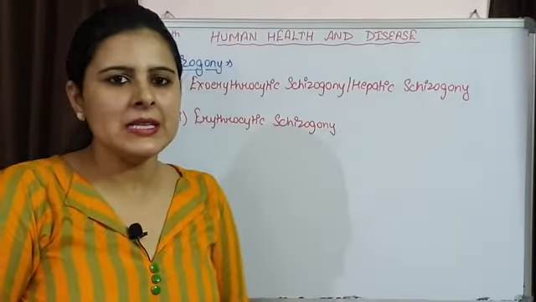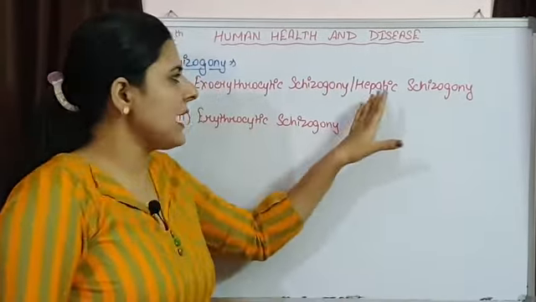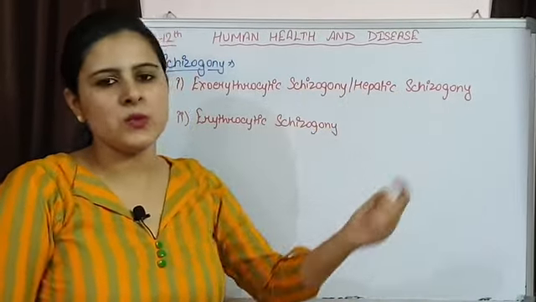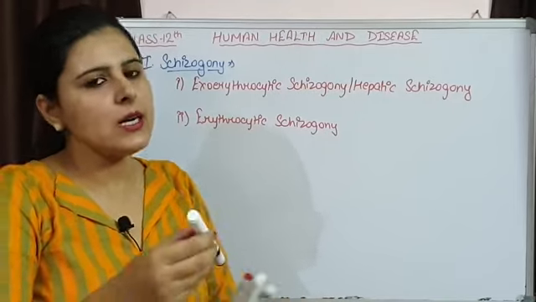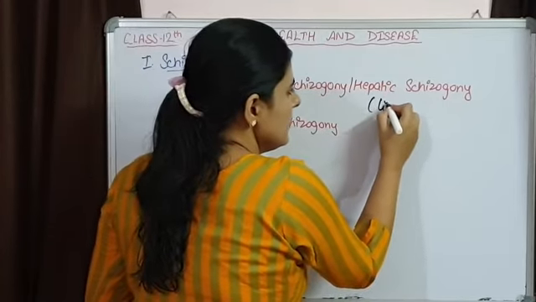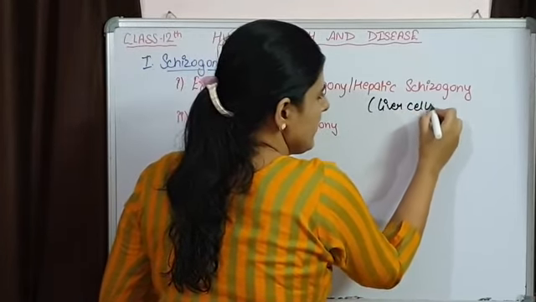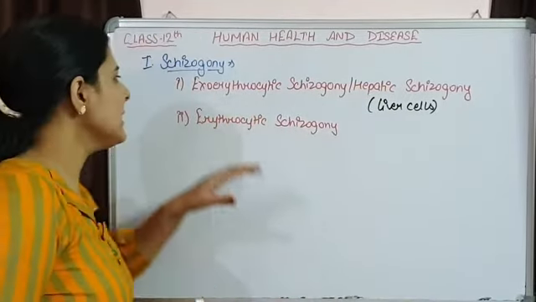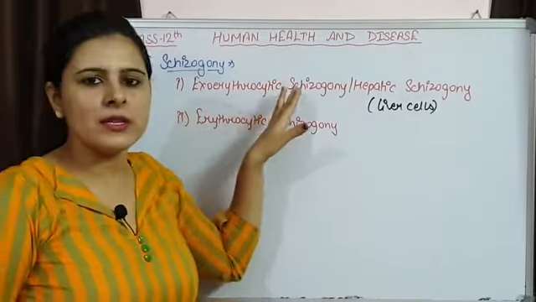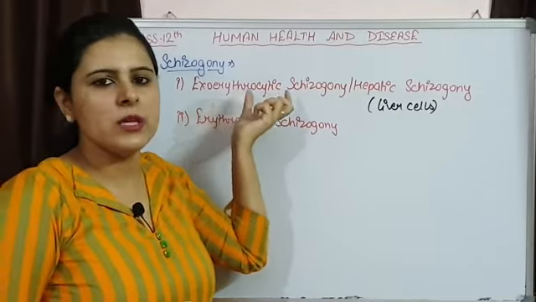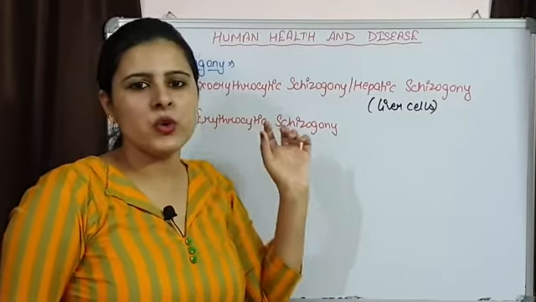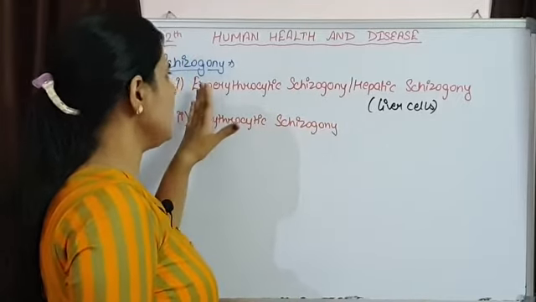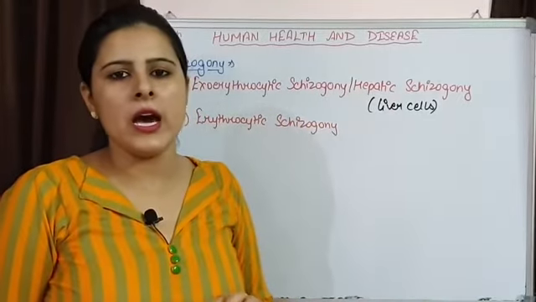Hepatic means liver. This is the phase of Plasmodium that occurs in the liver cells. That's why it is known as hepatic schizogony, or exoerythrocytic. The word erythrocyte refers to our RBCs, so this is the schizogonic phase that takes place outside the RBC.